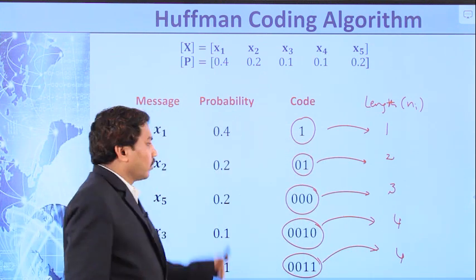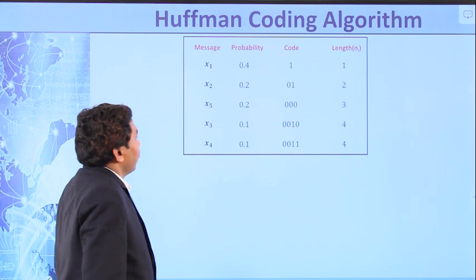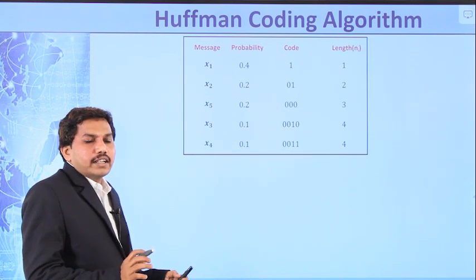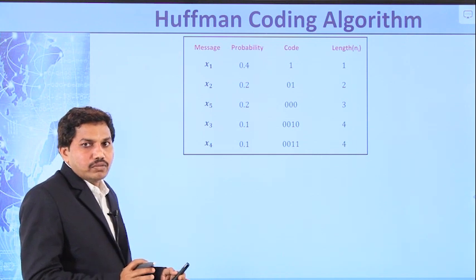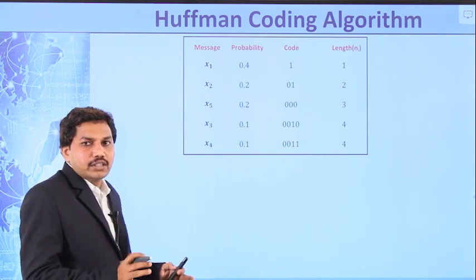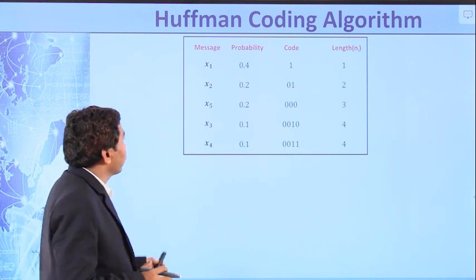Okay. Next one. You can calculate the average code word length, that is the L value, and the entropy H. Finally you can find the efficiency.